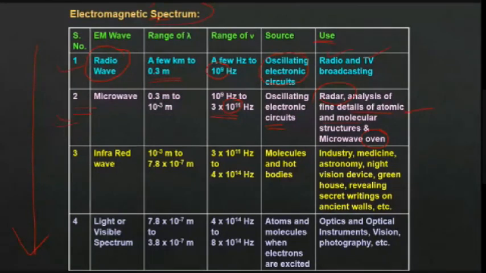Normally they will not ask what the applications of microwaves are. They will ask about a ray which is used in radars: identify the ray, what is its wavelength, how can we produce it. In that manner they may ask the question. So you should know the electromagnetic wave. You should know either the frequency or wavelength. If you know one thing, you can find the other one. You should know the source and you should know the use. And I don't think there is any meaning in reading this one.